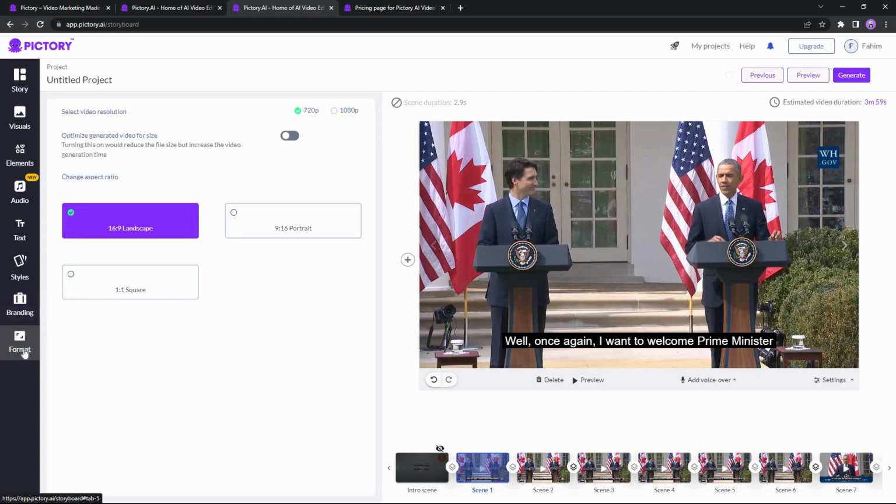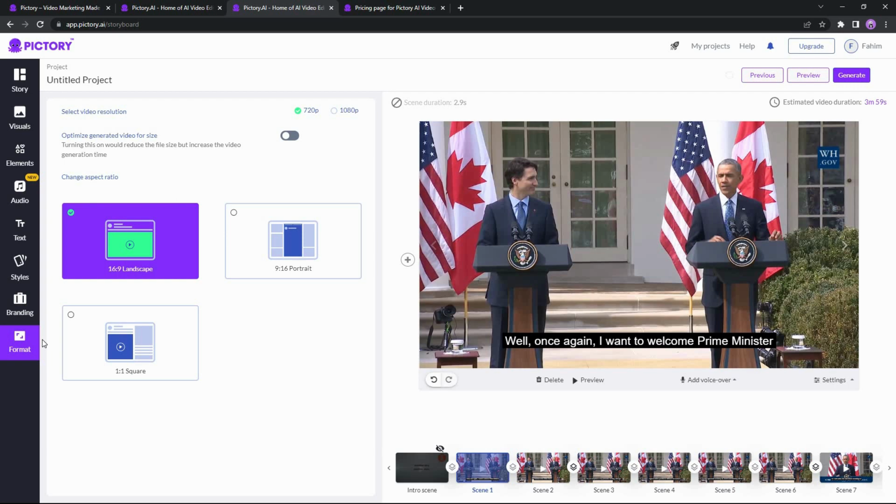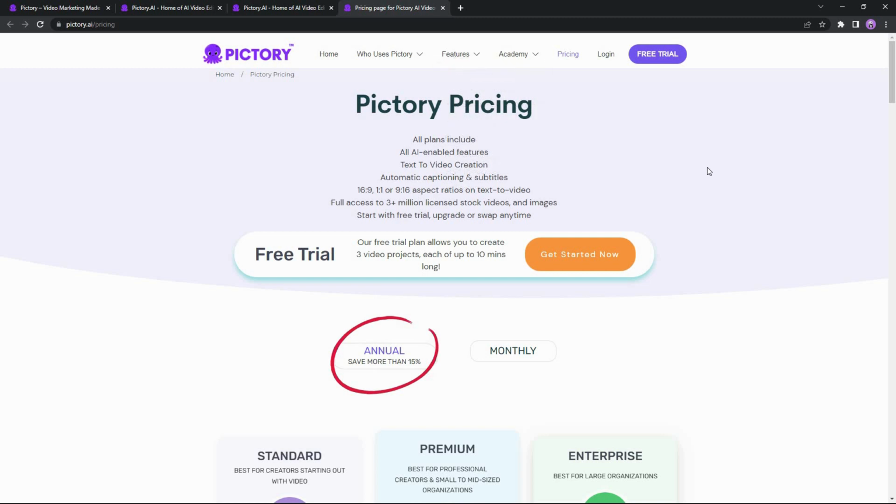The last section in Pictory is choosing aspect ratio for your video. You can also change the resolution if you want. Now let's see the pricing of Pictory. So there is currently a free trial plan which allows you to create 3 video projects.